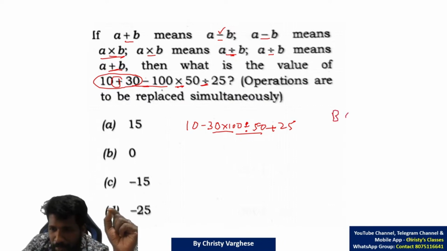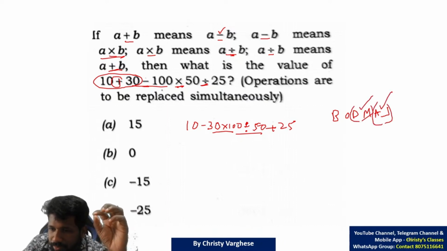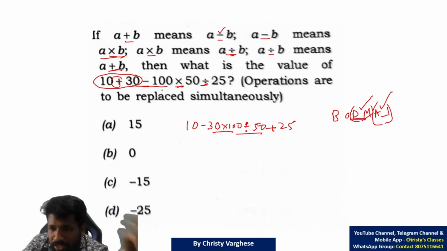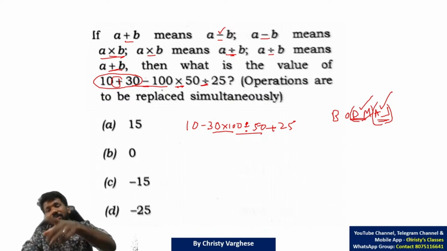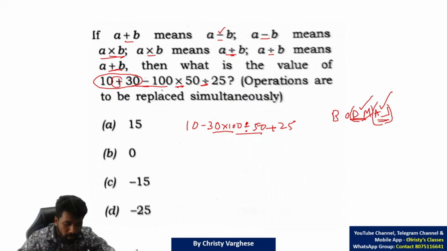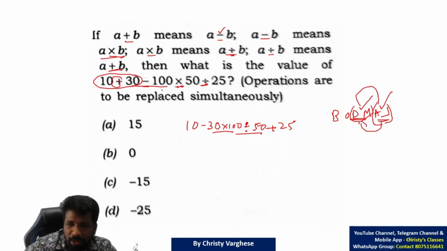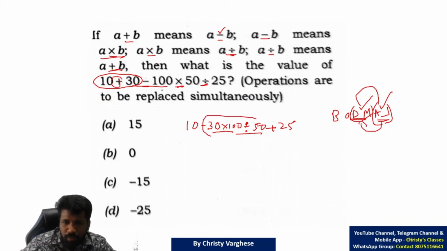That is why when I teach BODMAS, I normally write this as in bracket DM, in bracket AS. So division and multiplication have a preference over addition and subtraction. Among division and multiplication, whichever you do first does not change the answer. Among addition and subtraction, which you do first also won't change the answer. But if you change the order of division, multiplication, addition, subtraction, the answer will be wrong. So here, division and multiplication you do first.